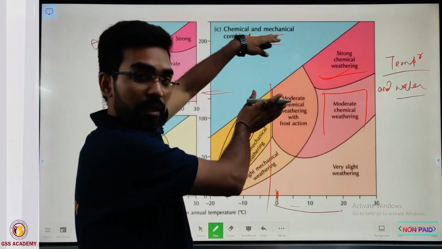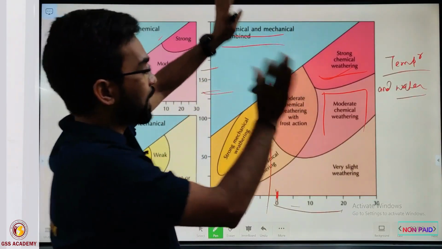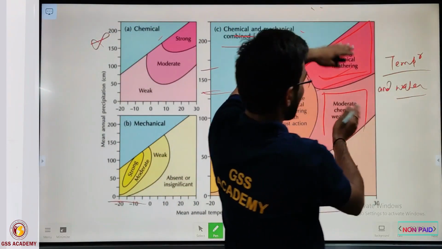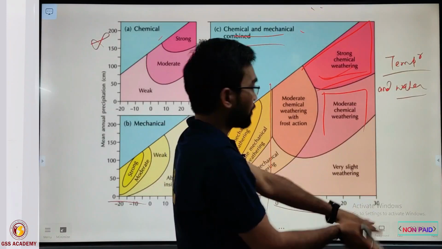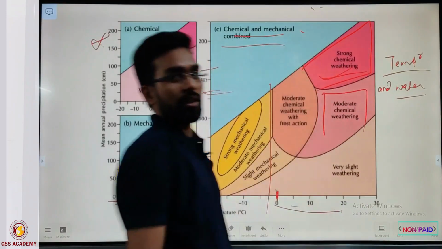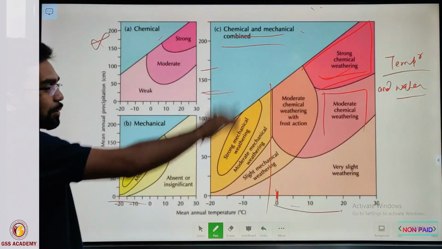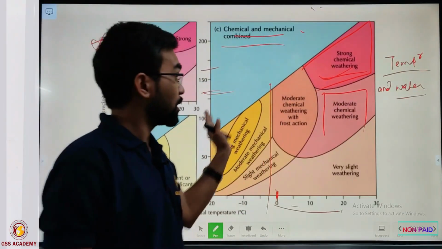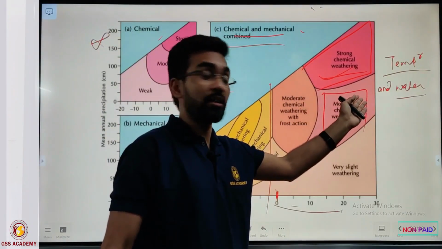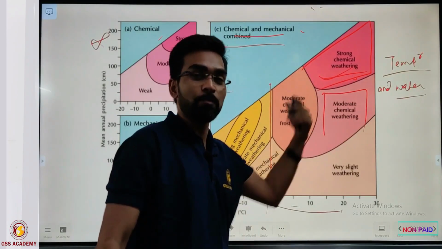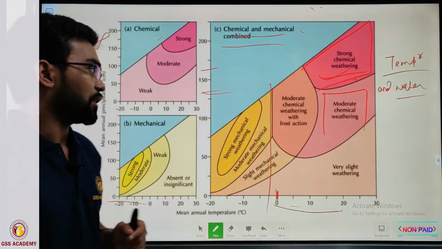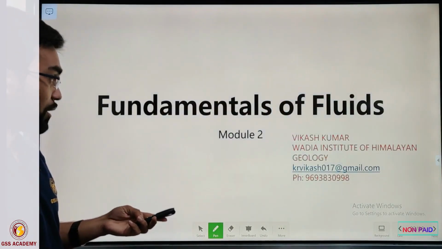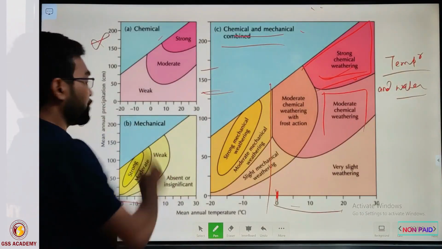But this is the most important region for chemical weathering, because temperature and precipitation are both favorable. This is the summarized way climate acts in different environments, whether chemical or physical weathering happens. So this is the overall picture of chemical and physical weathering.